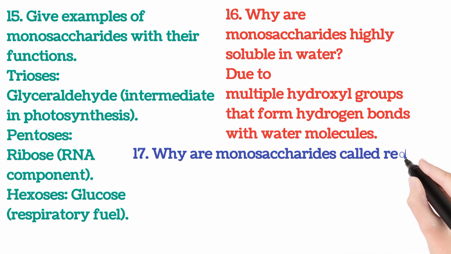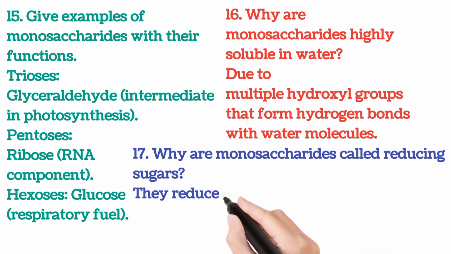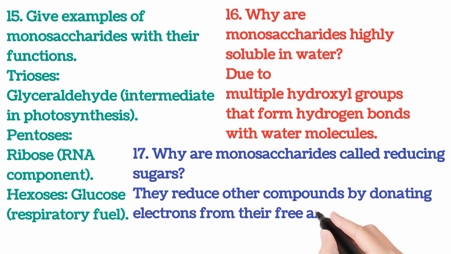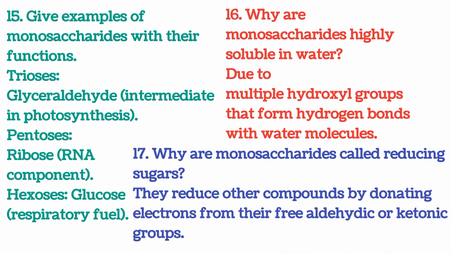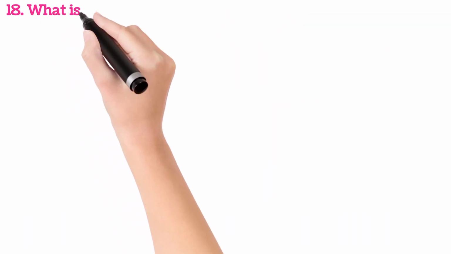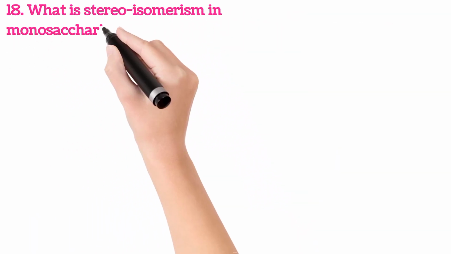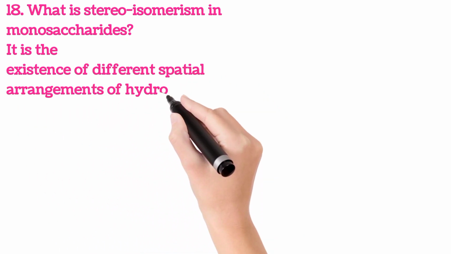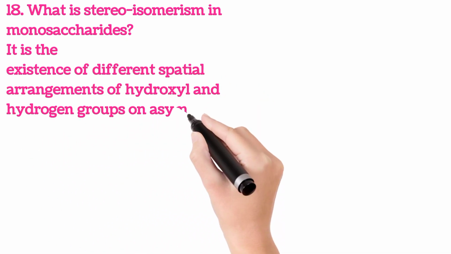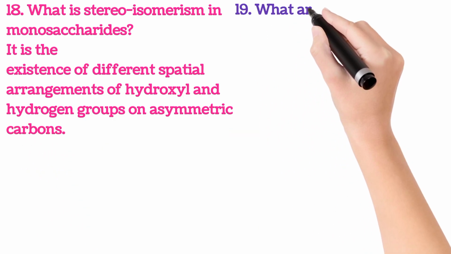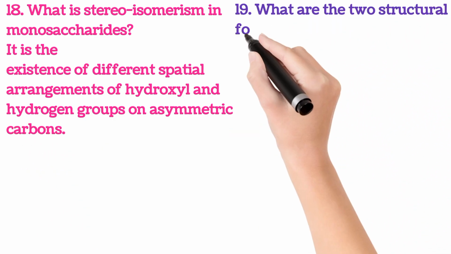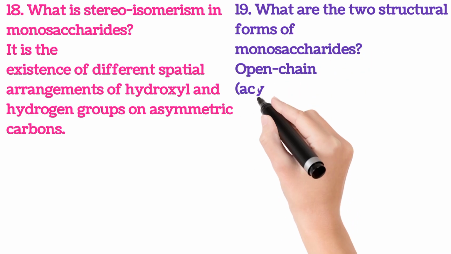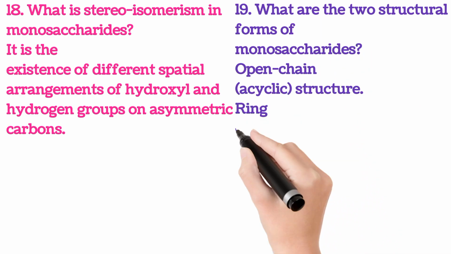17. Why are monosaccharides called reducing sugars? They reduce other compounds by donating electrons from their free aldehydic or ketonic groups. 18. What is stereoisomerism in monosaccharides? It is the existence of different spatial arrangements of hydroxyl and hydrogen groups on asymmetric carbons. 19. What are the two structural forms of monosaccharides? Open chain, acyclic structure. Ring, cyclic structure.